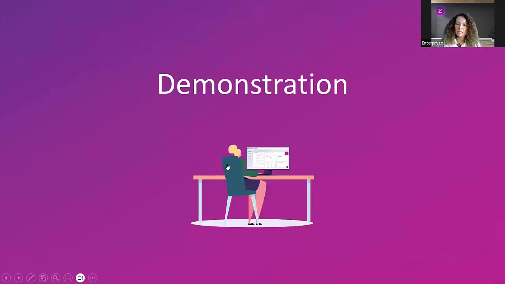Okay, so now I'm going to jump into the live system because I want to show you what this all looks like in action, because it's one thing to show you and talk about the benefits, but let's see how it all looks. So let me just share my screen now with you and we will jump into the live system.